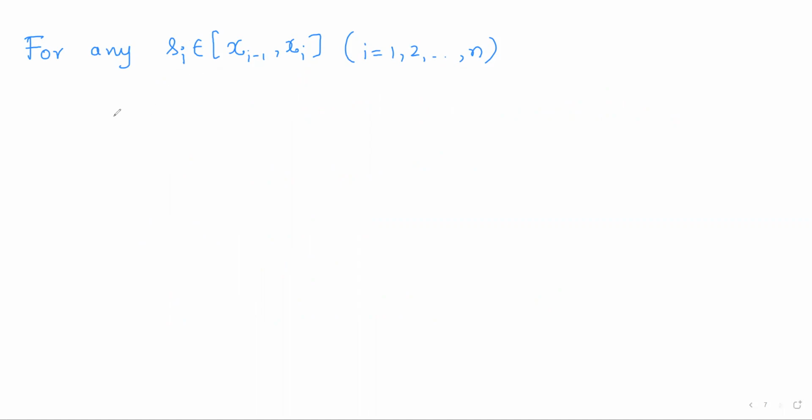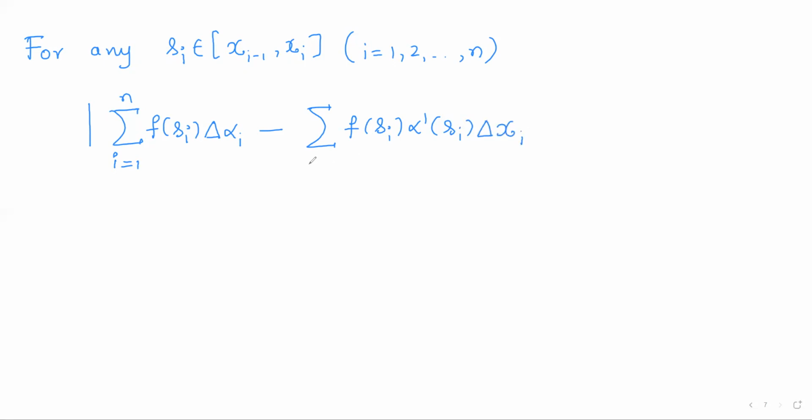For any such points, consider the modulus of summation f of si into delta alpha i, i running from 1 to n, minus summation f of si into alpha dash of si into delta xi, i running from 1 to n.